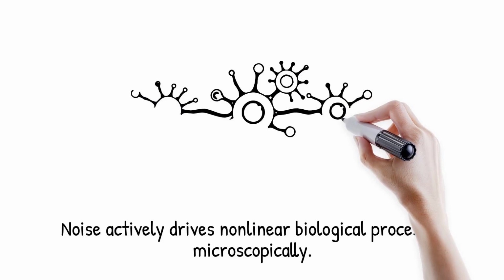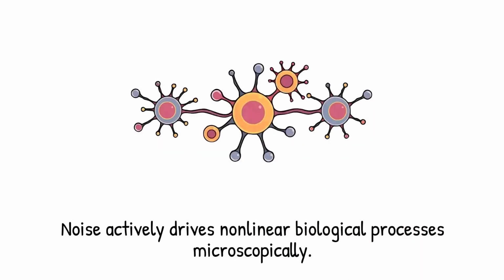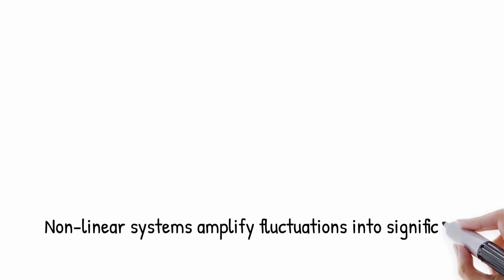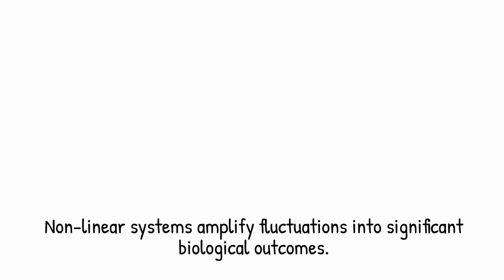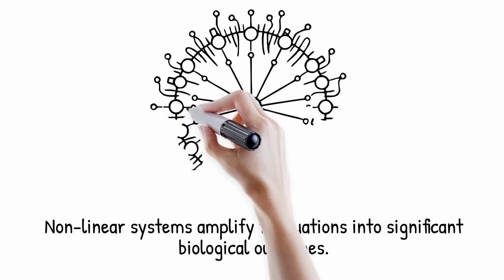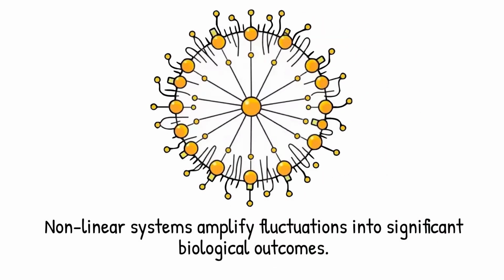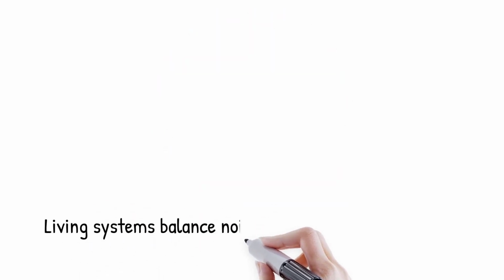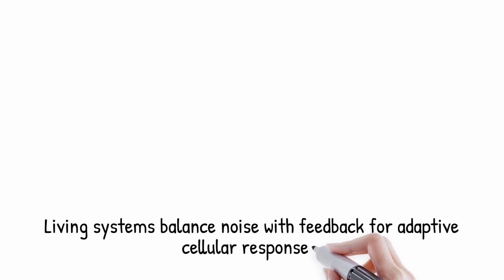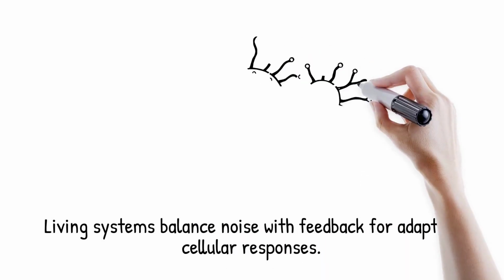At microscopic scales, noise and fluctuations are not just disturbances, but active participants in nonlinear biological processes. Random thermal motion can push molecules or cells across hidden thresholds, thereby triggering switches or oscillations. Nonlinear systems amplify these small fluctuations into macroscopically significant outcomes, such as rhythmic patterns or synchronized activity. This stochastic resonance transforms randomness into order, making noise a functional part of biological dynamics.